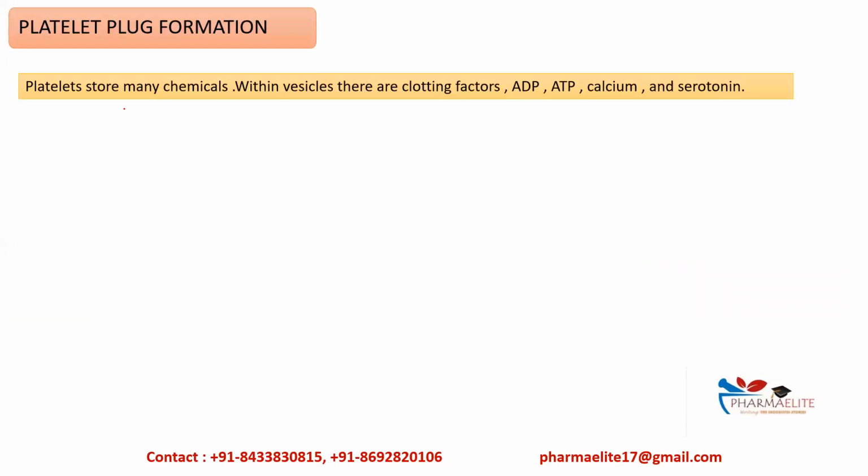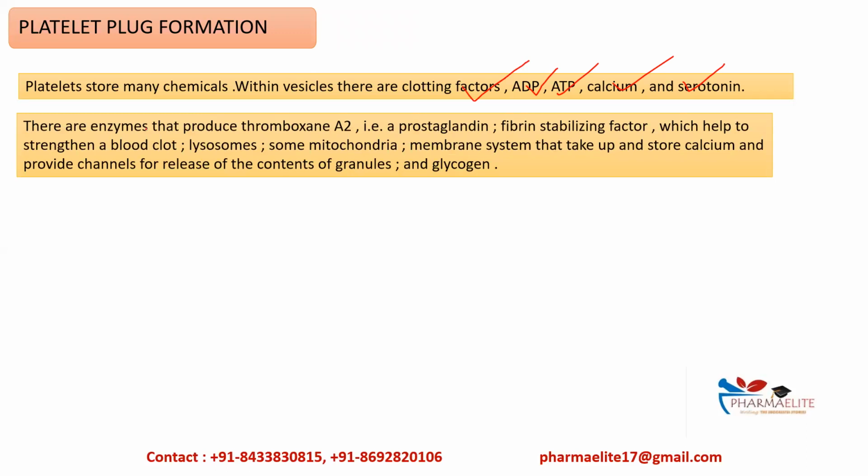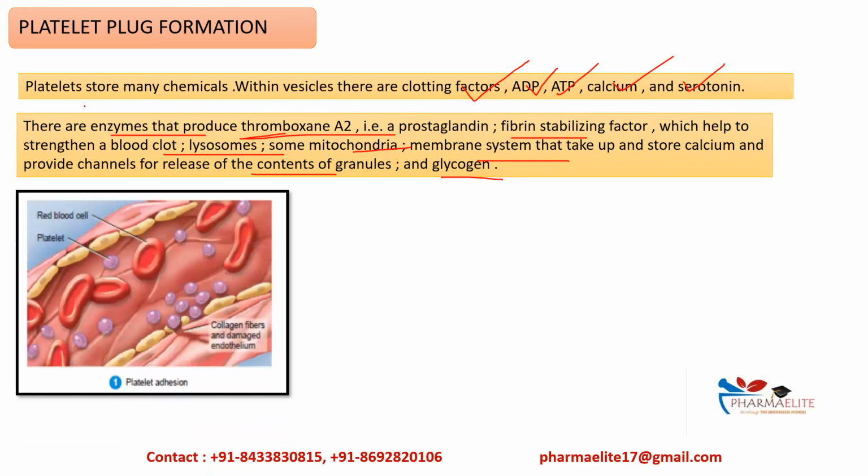So platelets store many chemicals within their vesicles like clotting factors, ADP, ATP, calcium, serotonin. And they also have some enzymes that produce thromboxane A2, that is a prostaglandin. Then fibrin stabilizing factor, which helps to strengthen a blood clot. Then lysosomes, some mitochondria, membrane systems that take up and store calcium, and provide channels for release of the contents of granules and glycogen. So these are the various chemicals which are present within the vesicles of platelets. So now we see the different stages which are involved in platelet plug formation.